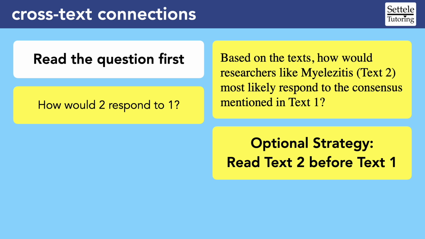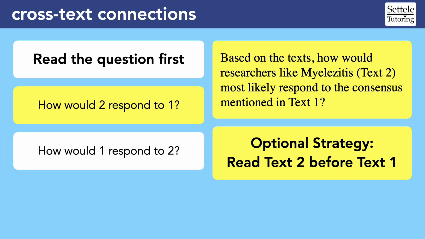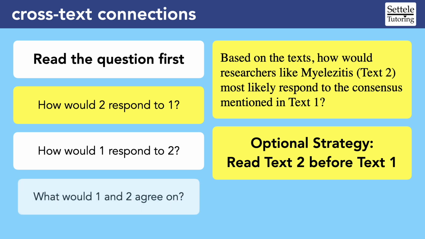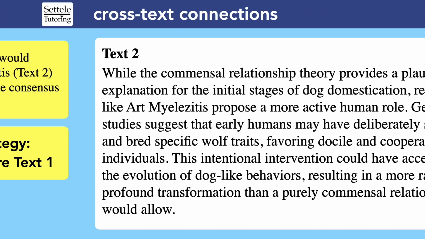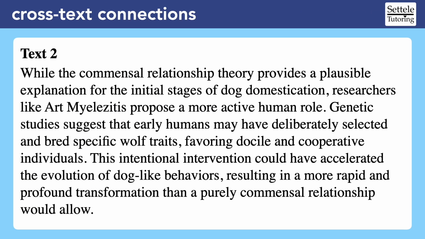You certainly would not want to read the passages in reverse order if you have a different type of CTC question. They will sometimes ask, how would text 1 respond to text 2? Or they can ask what both texts would agree on. In those cases, you should definitely read the passages in the order they're presented. Still, to see how the strategy would work, let's read text 2 first for this example. Remember, as you read, try to think about a dumb summary that will capture the main idea.